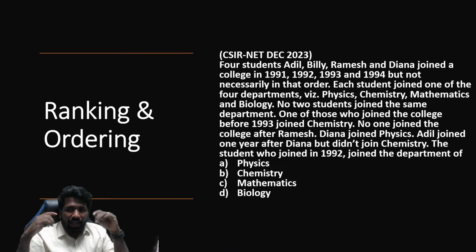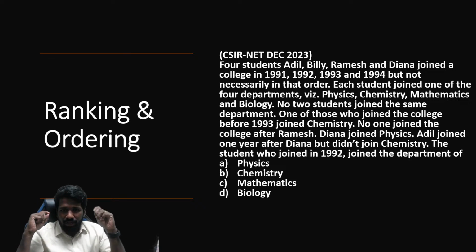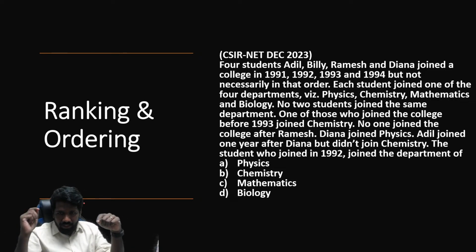And this ranking and ordering also, in the last few years they are repeatedly asking ranking and ordering problems. Ranking and ordering problem means they will give a situation, and you need to arrange the people according to a criteria. Maybe age of the people, or height of the people, or the choices they are making. So this is such a question.